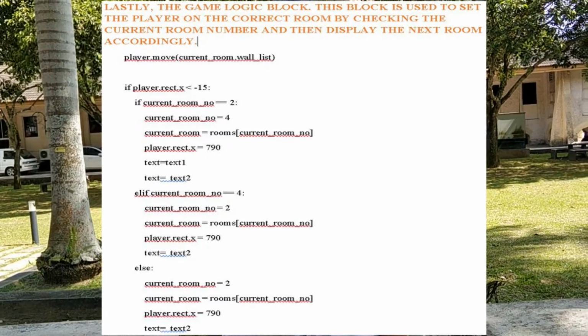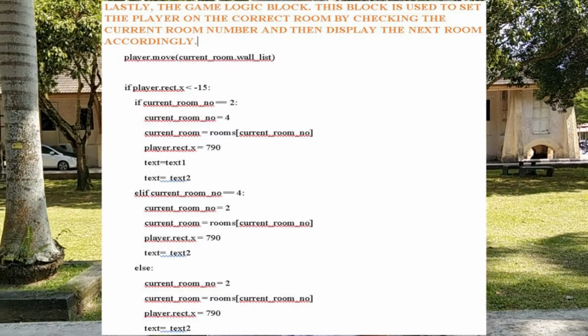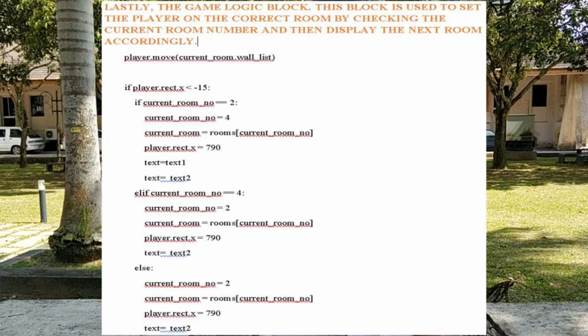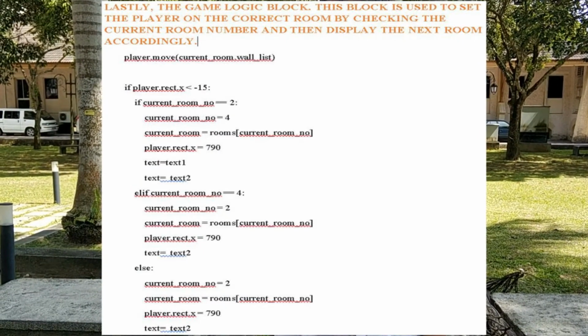Lastly, the game logic block. This block is used to set the player on the correct room by checking the current room number and then display the next room accordingly.